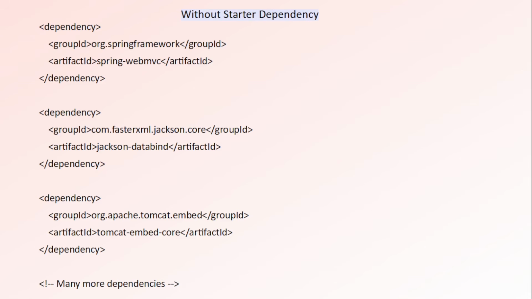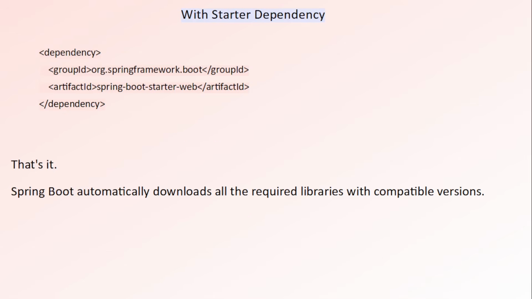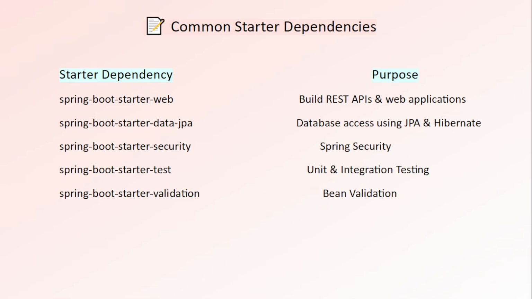Managing all those dependencies and their versions was time consuming. So Spring Boot solved this problem using starter dependencies. A starter dependency is simply a ready-made bundle of related libraries. For example, if you add Spring Boot Starter Web, Spring Boot automatically includes everything needed for building a web application. Similarly, if you are working with databases, you can use Spring Boot Starter Data JPA, and Spring Boot brings all the required JPA and Hibernate libraries.